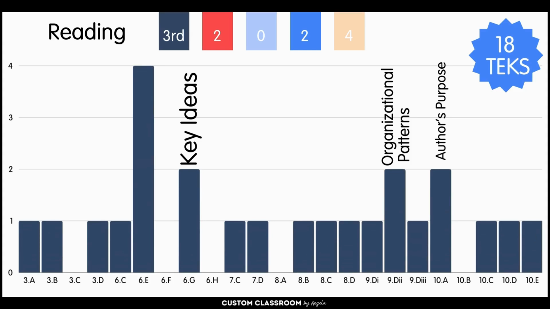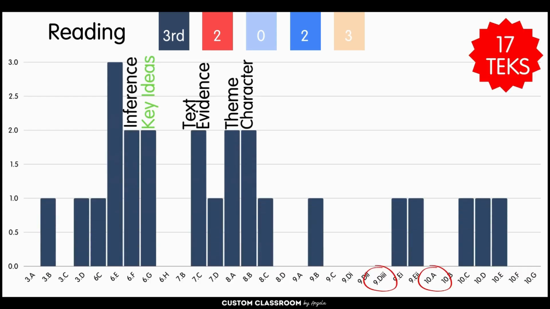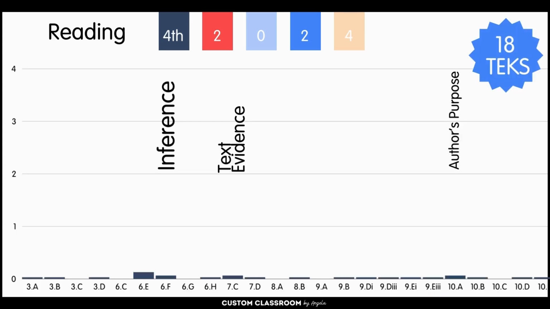Third grade had 2 questions each for key ideas, organizational patterns, and author's purpose, and it tested 18 TEKS. If you compare this to 2023, the only overlap is key ideas, and that year focused on other things like inferencing, text evidence, theme, and character. Organizational patterns and author's purpose weren't even questions on the test.